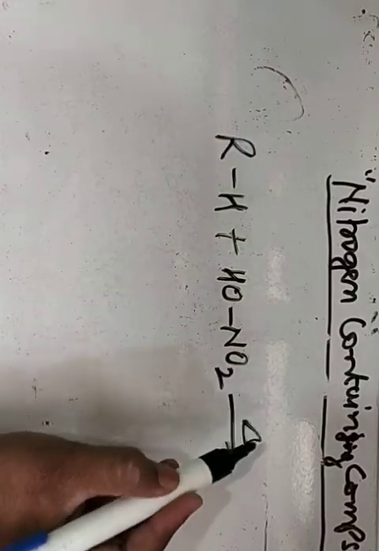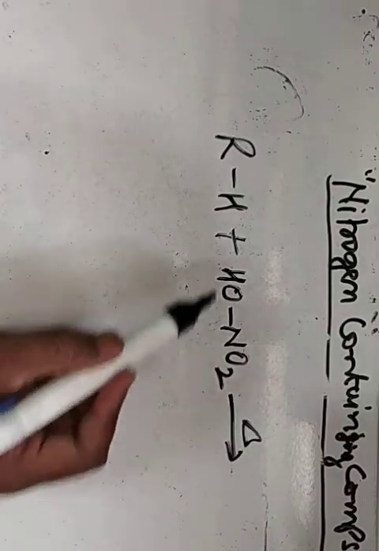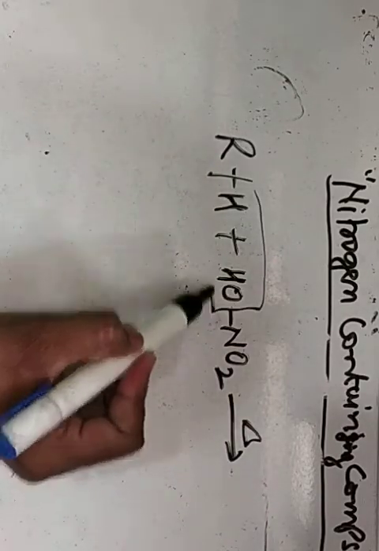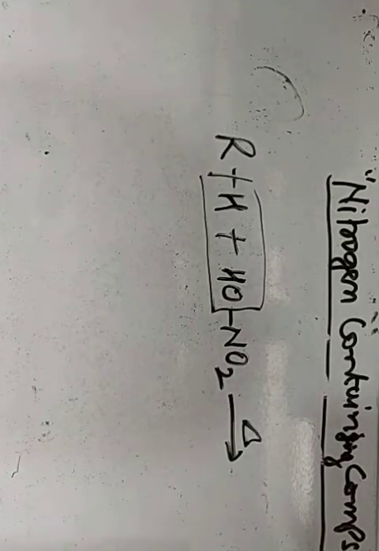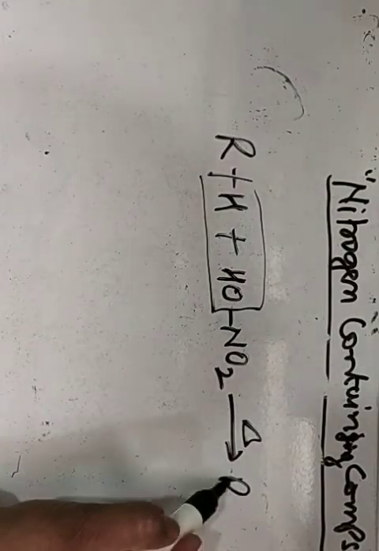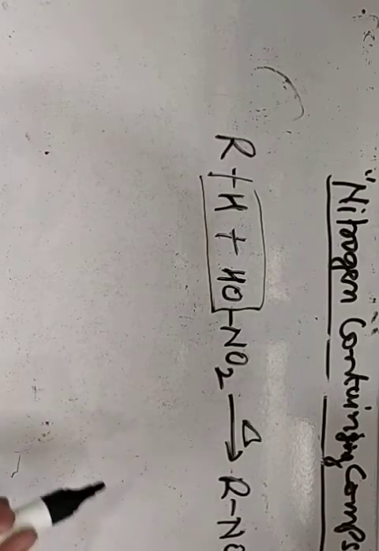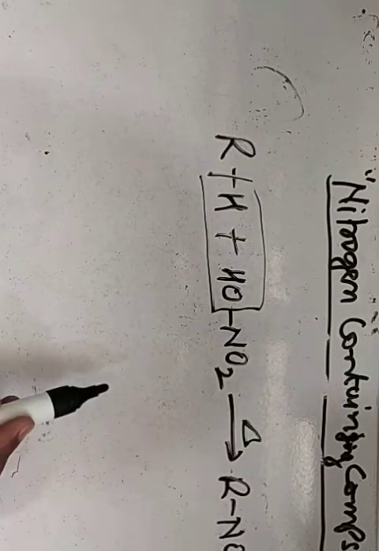On heating, here H and OH get eliminated as H2O and we get RNO2, the nitroalkane. The reaction is known as nitration of alkane.